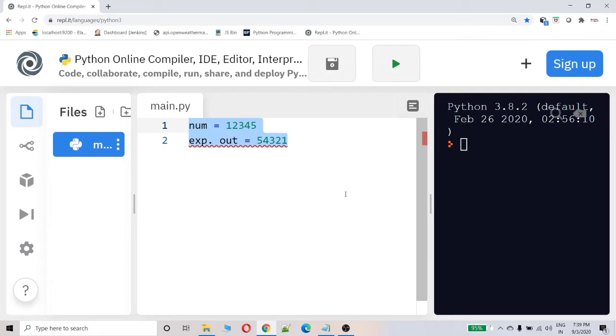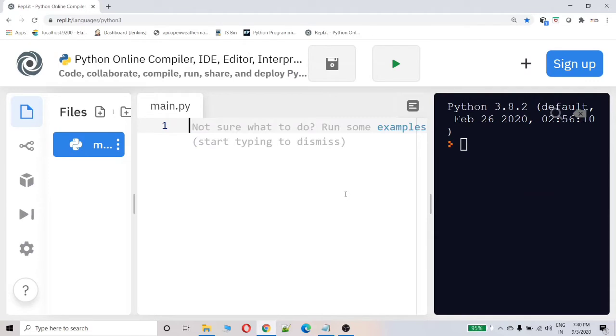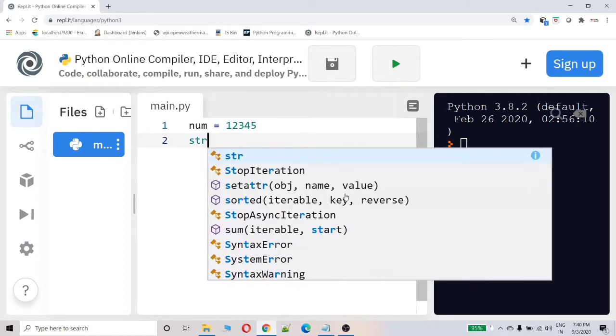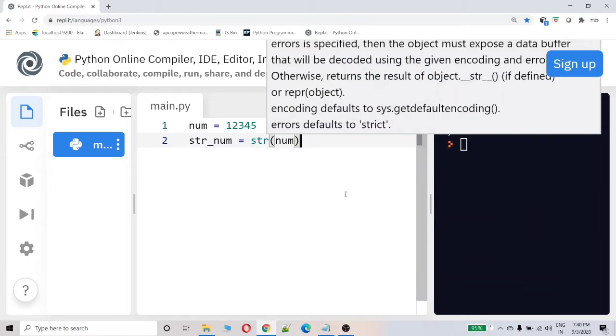Let's try to solve this using string conversion. What I am going to do is convert the integer type to string using str of the number.